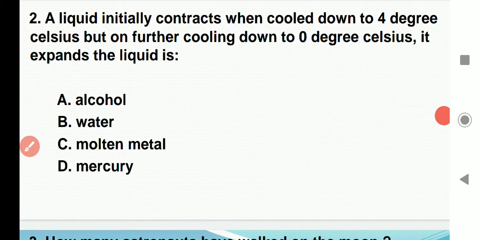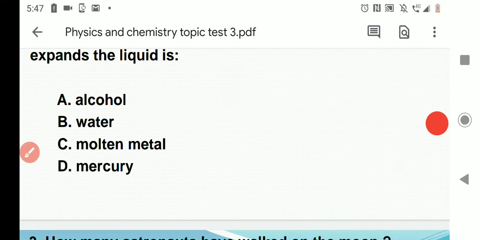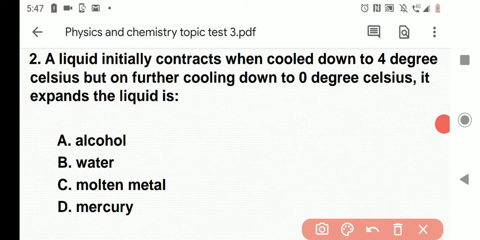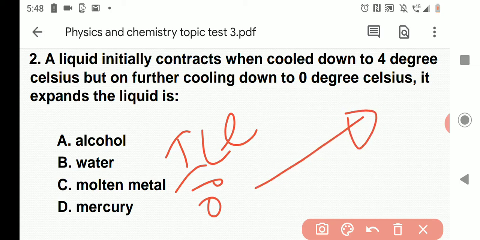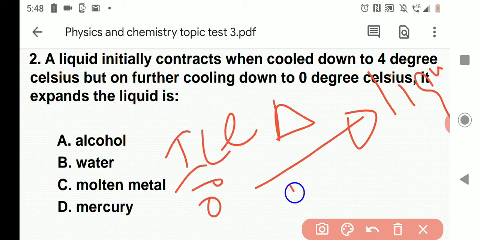A liquid initially contracts when cooled down to 4 degrees Celsius, but on further cooling down to 0 degrees Celsius, it expands. Which liquid is it? Here the concept is that generally when ice at 0 degrees is heated and converts to liquid, an expansion process happens during the conversion.